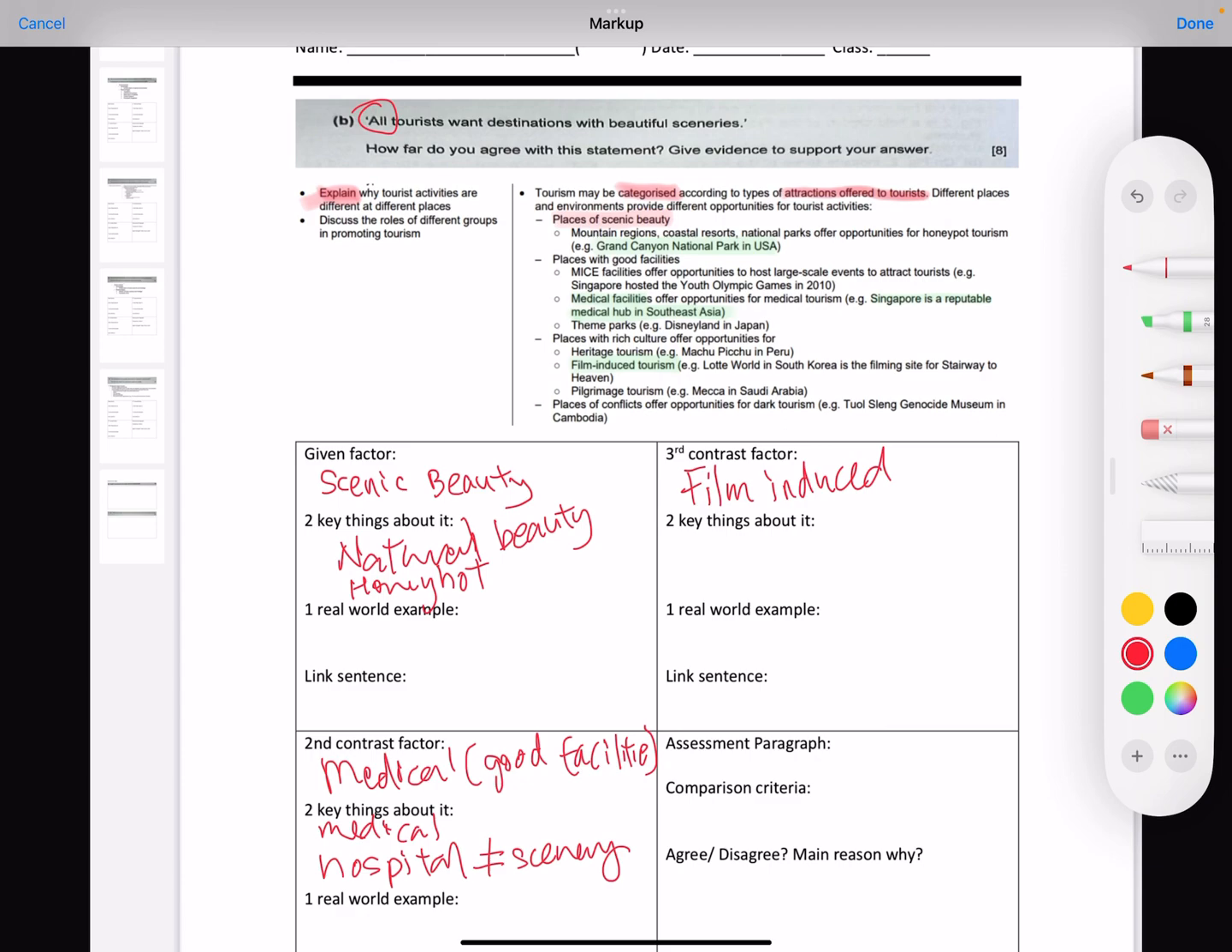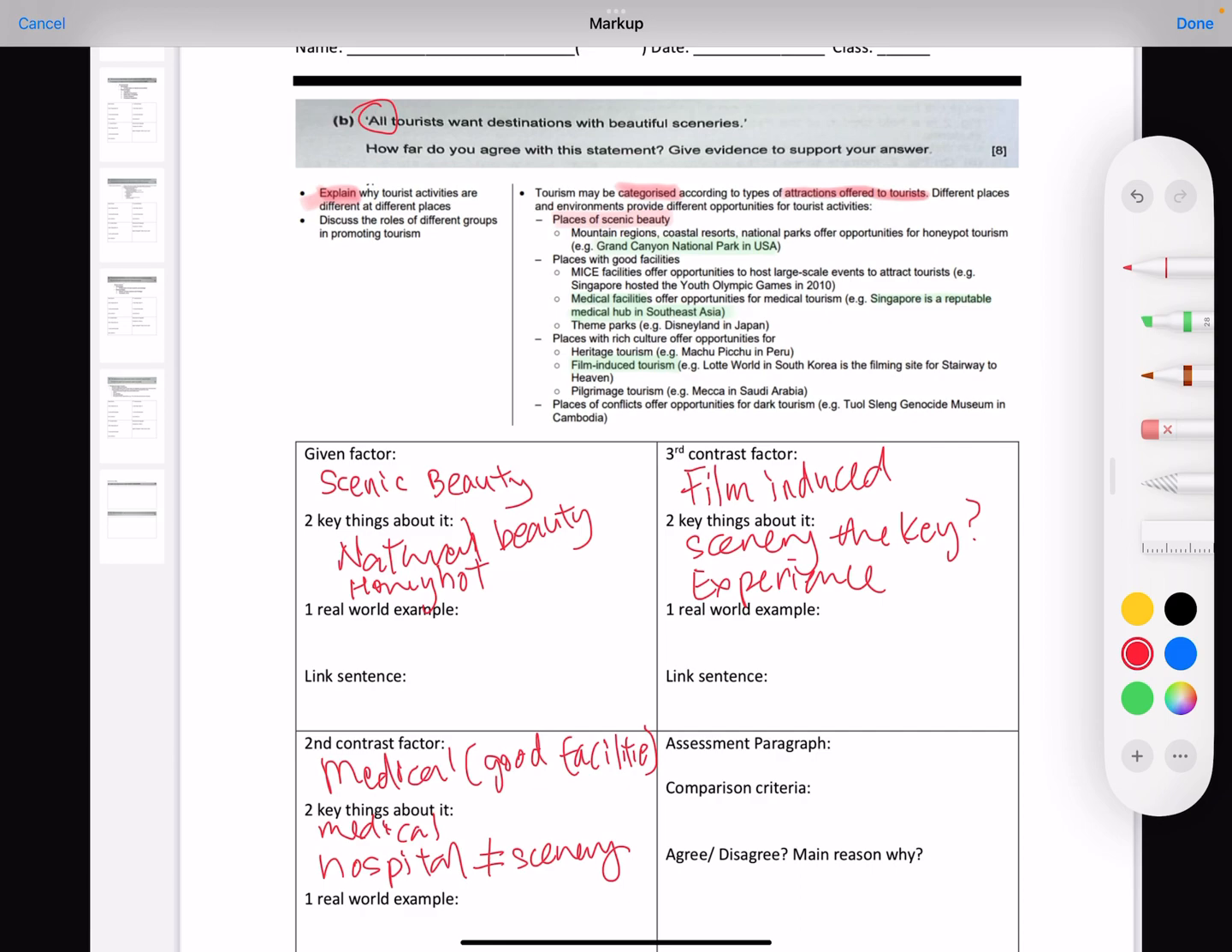Right, so if you're looking at film induced, is the scenery the key? It isn't, right? So if you're looking at film induced, actually it is the experience that you want. It isn't, I repeat, it isn't the beautiful scenery.